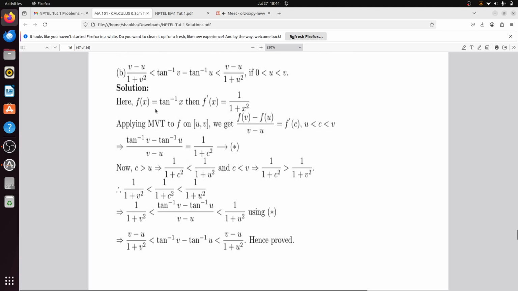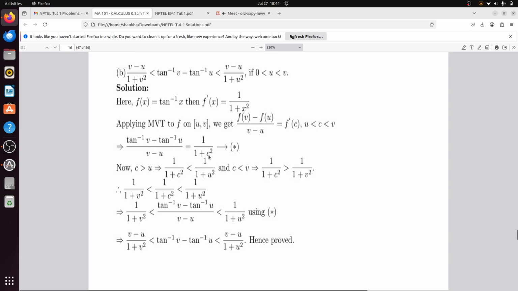Okay, see, the solution. Your f x is here tan inverse x. So f prime x is 1 by 1 plus x square. So you apply the mean value theorem. Mean value theorem on f on u comma v, we get f v minus f u divided by v minus u equal to f prime c, for some c with u less than c less than v. Now tan inverse v minus tan inverse u divided by v minus u is equal to 1 by 1 plus c square. Till now is it clear?